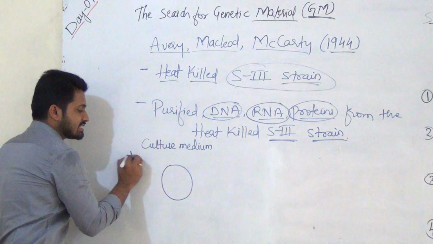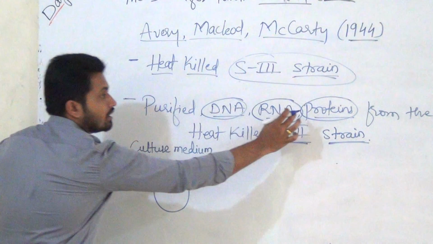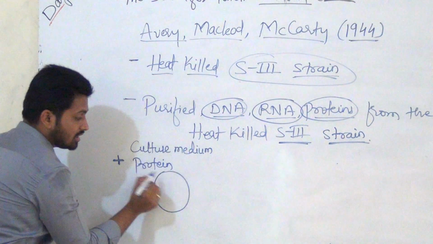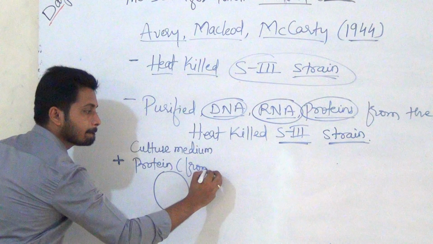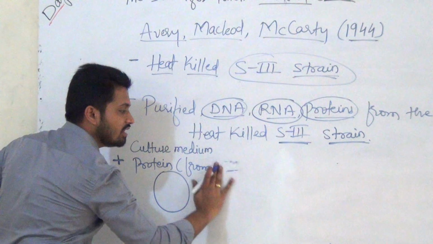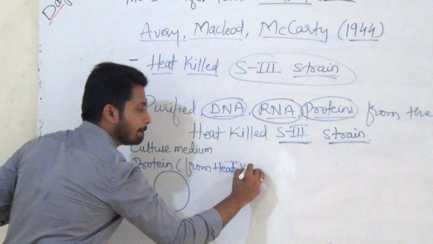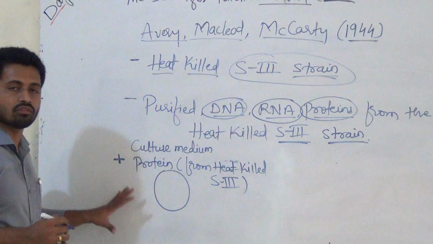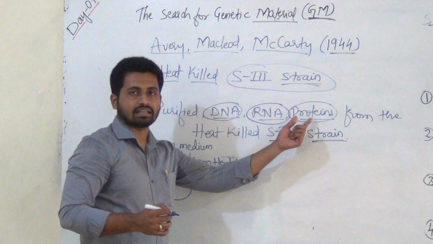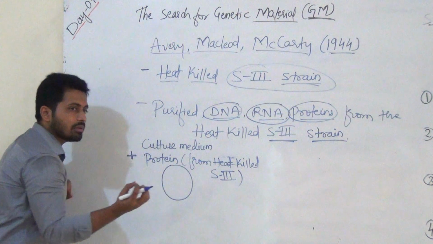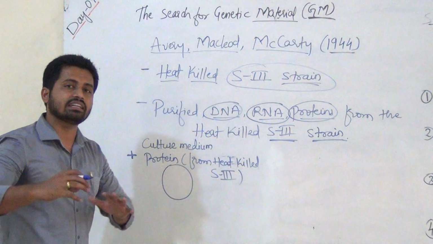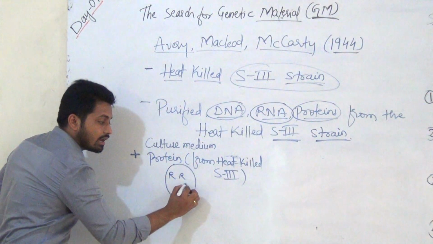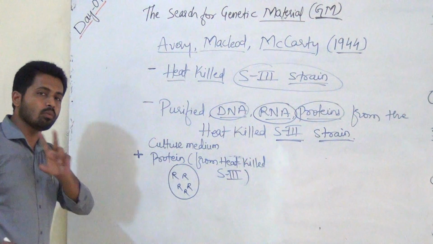Culture medium plus protein first. Protein from what? Protein from heat killed S3. Very simple. Protein from heat killed S3 bacteria. And this culture medium is nothing but a nutritional medium, which allows the bacteria to grow. And here they allowed to grow which bacteria? R bacteria, that is live R2 bacteria.